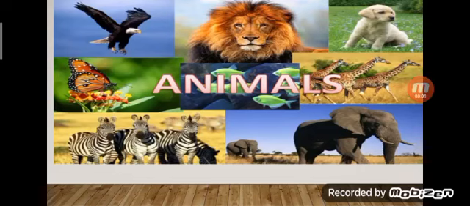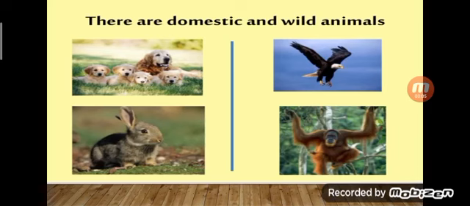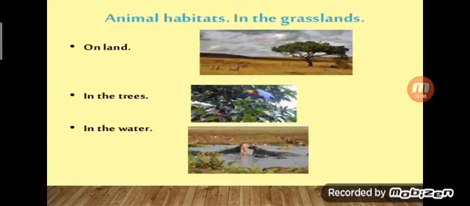Next chapter is animals and habitats. Okay. So different types of animals. There are domestic and wild animals. How are they classified by habitat? Like land, trees, and water. Basically two types: one is land, or terrestrial, and the other is aquatic. Then trees also, tree and flying birds. So we classified like this. In this chapter we learned about terrestrial animals and water animals, aquatic animals.